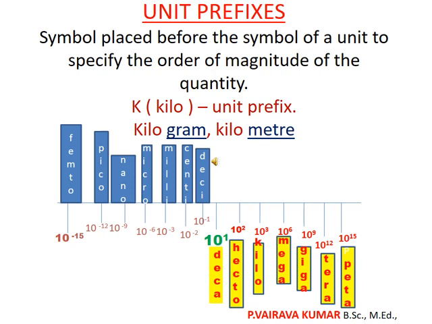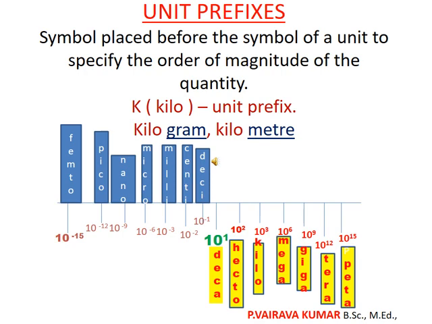We multiply 10 three times, so we get 1000 as the answer. That is called kilo. So kilogram, kilometer. Look carefully, we add it before gram: kilogram, and before meter: kilometer. Because it is added before, it is called a prefix. Likewise, we are naming the measurements.